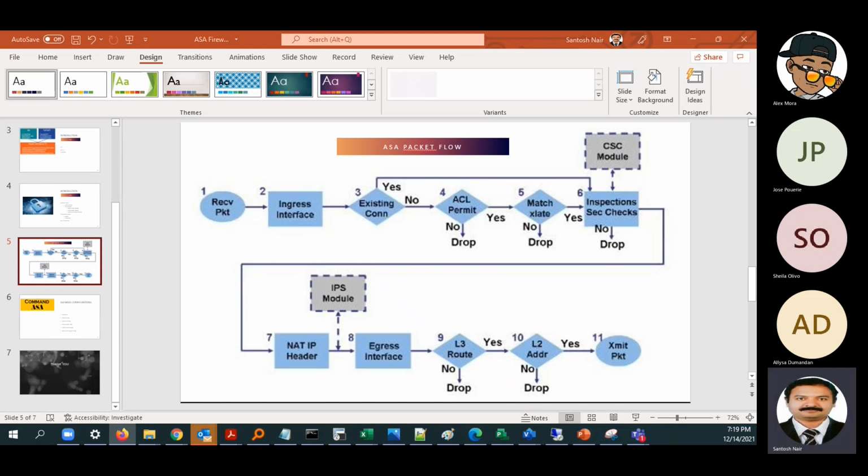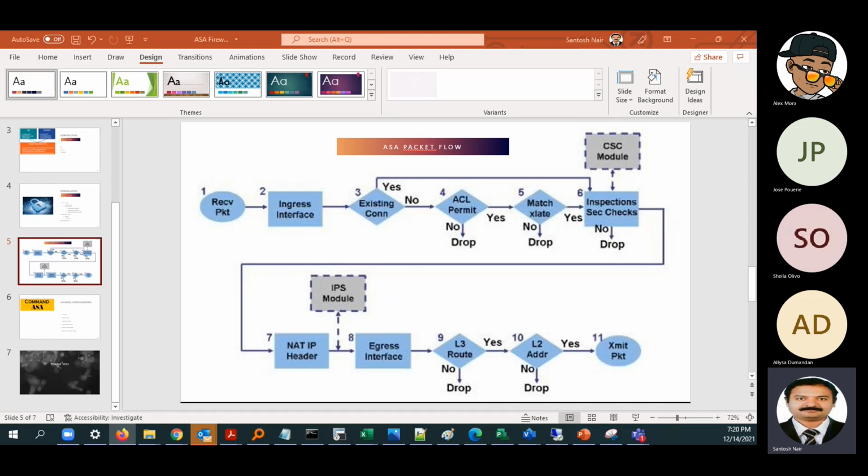So this is how packet flow is happening. The packet will reach the ingress interface. Once the packet has reached the ingress interface, it will come into the buffer, and at the input it will check whether there is an existing connection in the connection table. If there is an existing connection, it will not check for ACL or match the XLATE. It will directly go to the next part. We had already mentioned there are different types of modules, so it will directly go to that module. Actually, it will do an inspection check.